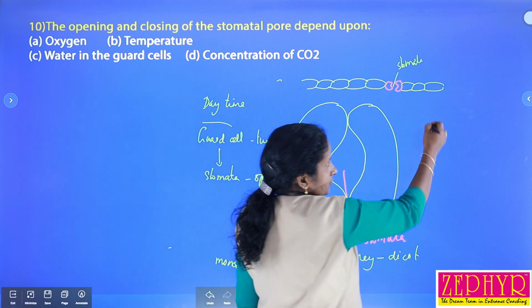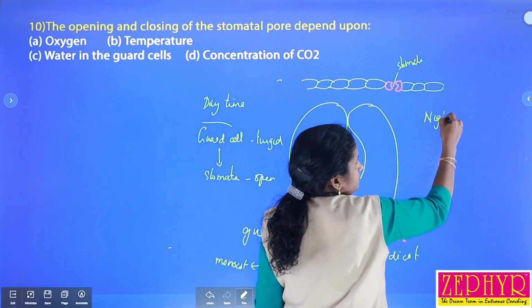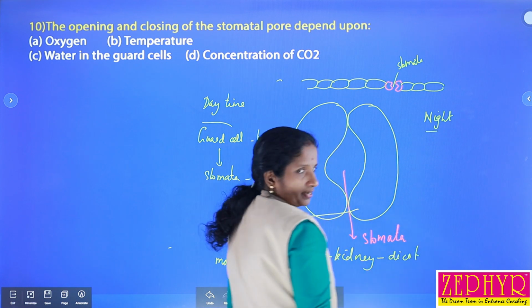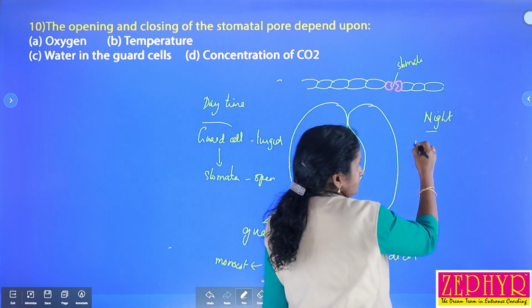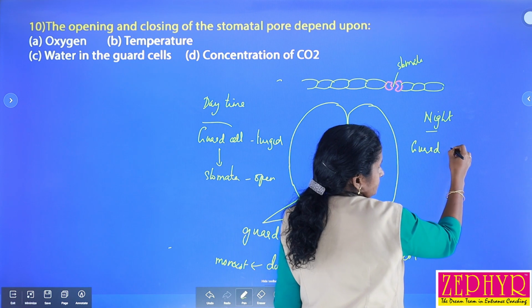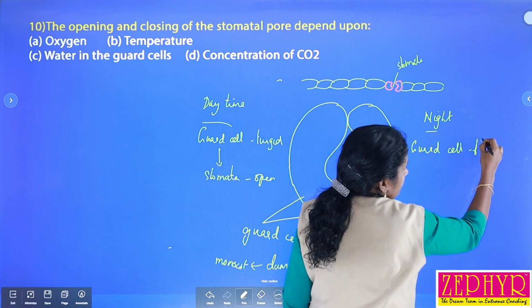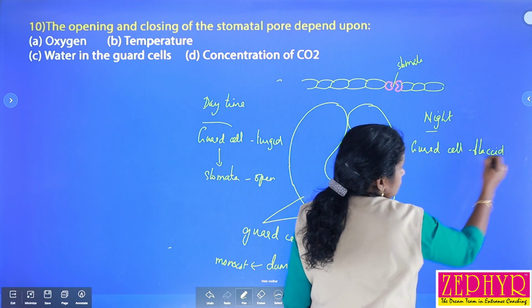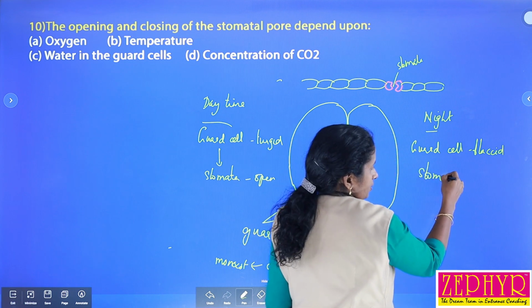And then during night time guard cells lose water, so they become flaccid. Guard cells become flaccid.